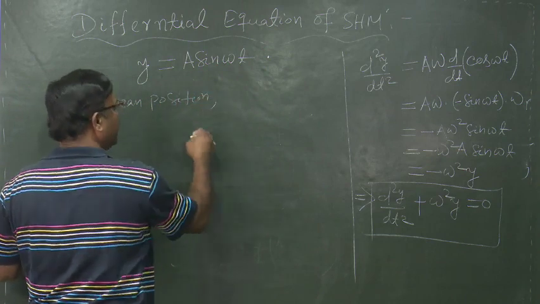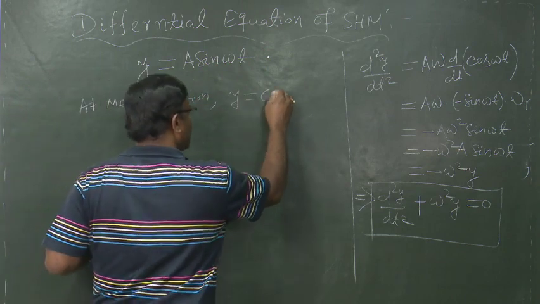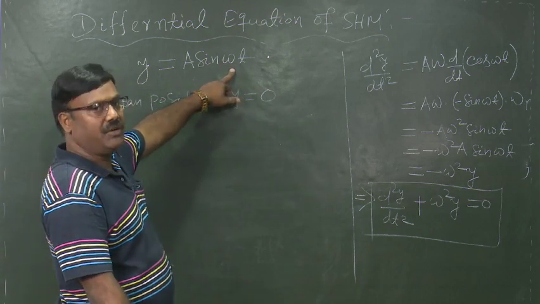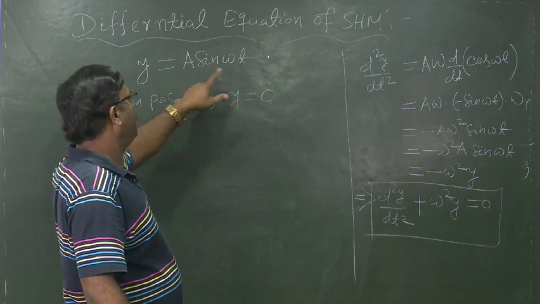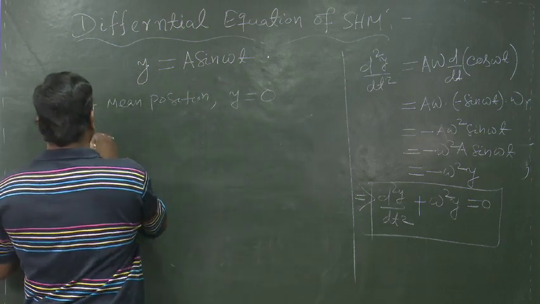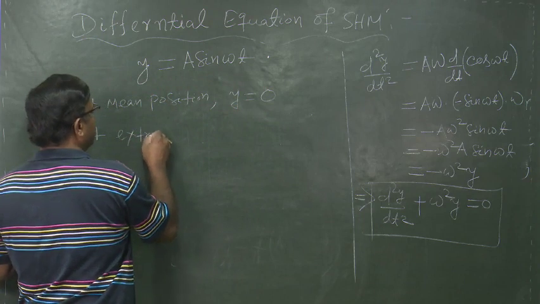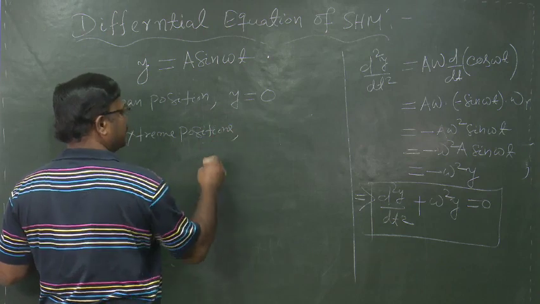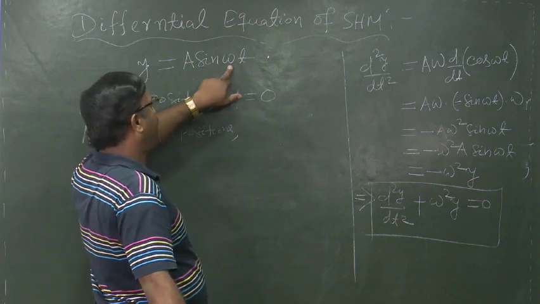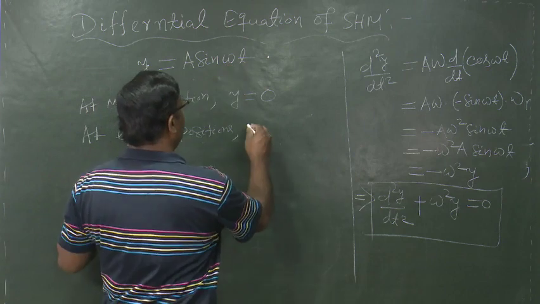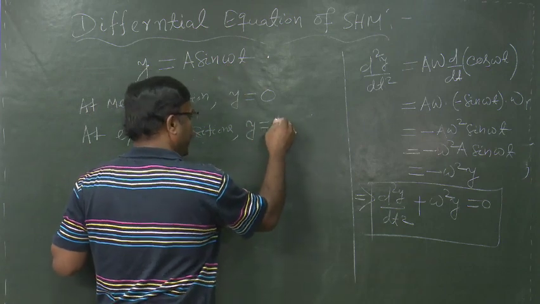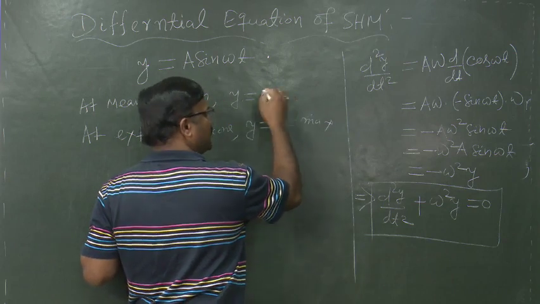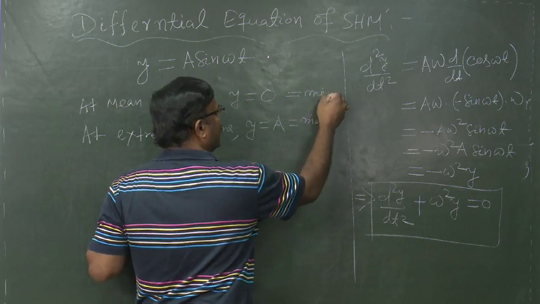At mean position y is equal to 0 because this omega t seems to be 0 and sin omega t will be 0. So, y will be 0. At extreme positions, omega t will be pi by 2 and sin pi by 2 will be 1, and that is why y equal to a equal to maximum, and here at the mean position the displacement is 0 and is minimum.